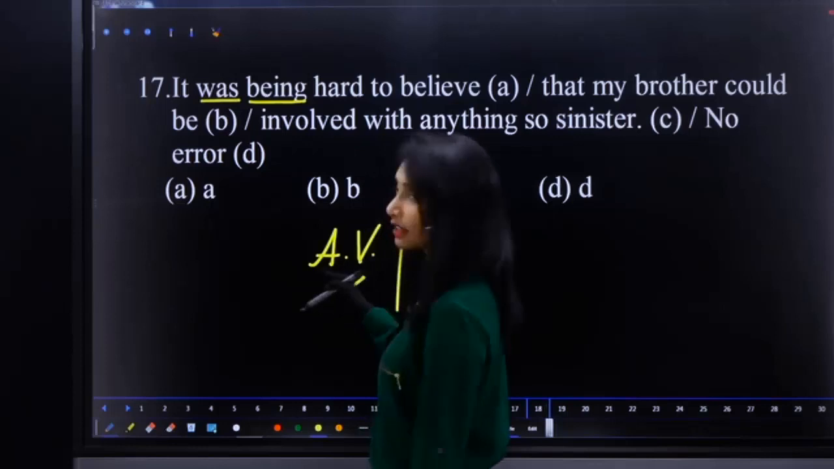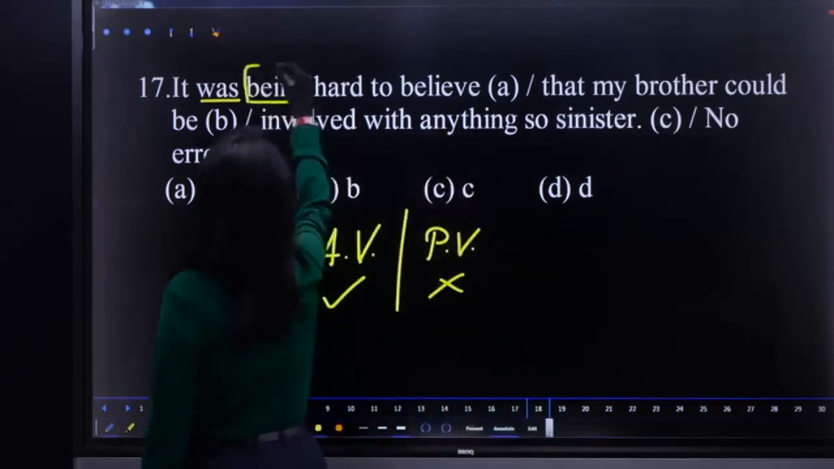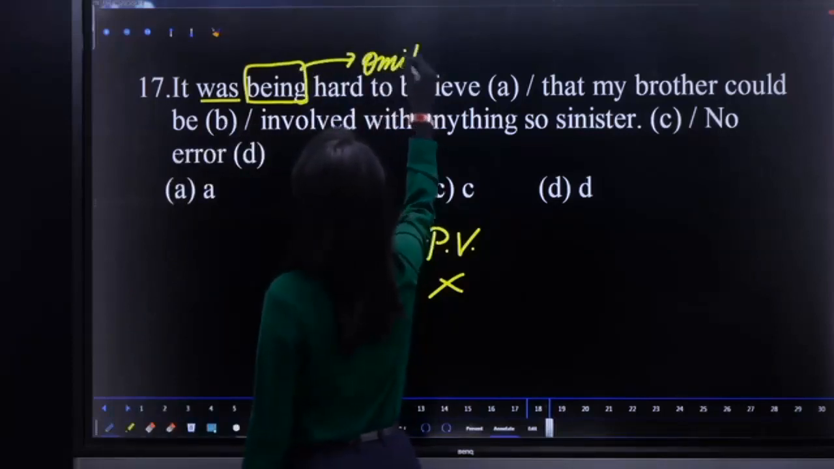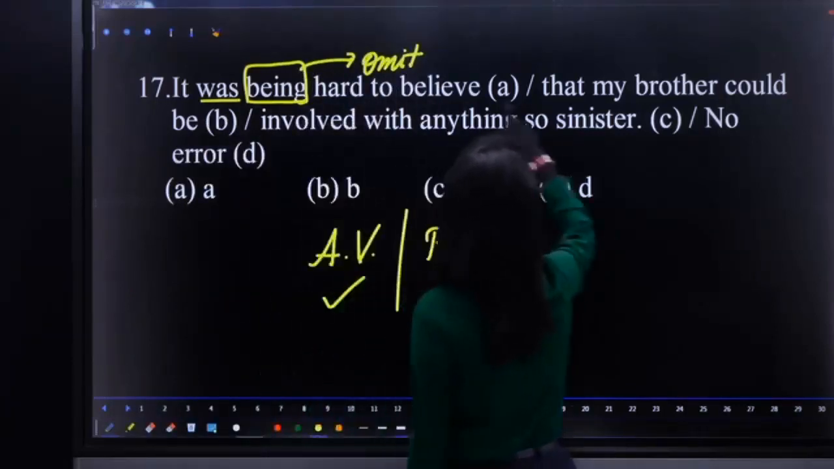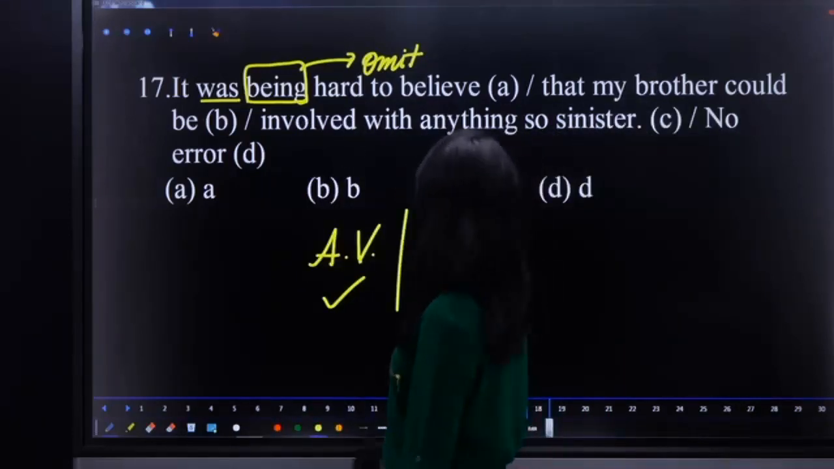In active voice, it is inappropriate to use being. So, what you have to do? Omit that being. It was hard to believe that my brother could be involved with anything so sinister.